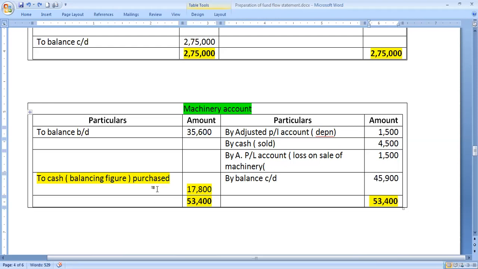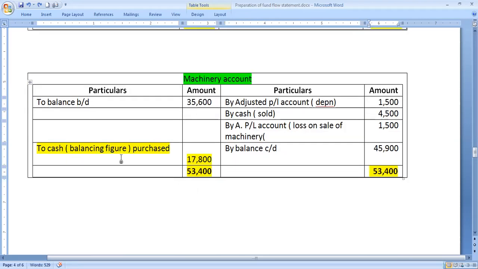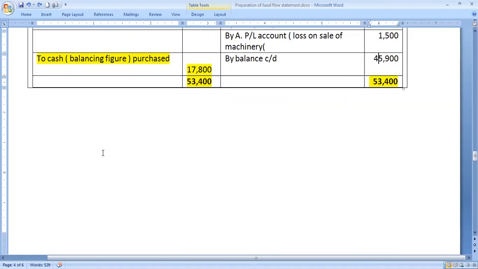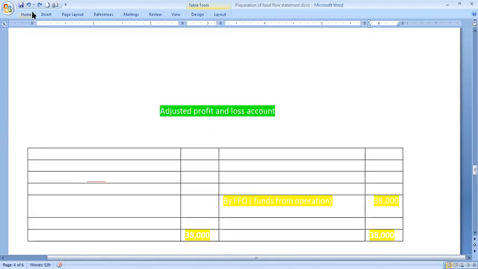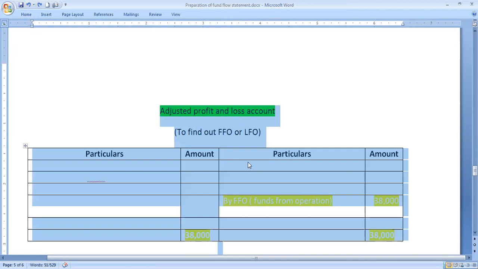There would be chances to purchase machinery. That balance figure we can treat as machinery purchase. This purchase, the same thing we can take into the statement on the application side of the fund. Then we can move on to preparing the adjusted profit and loss account.